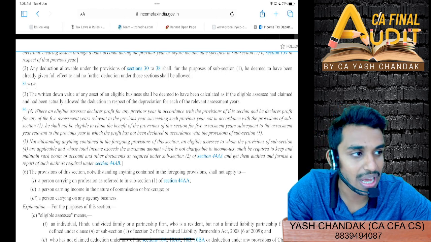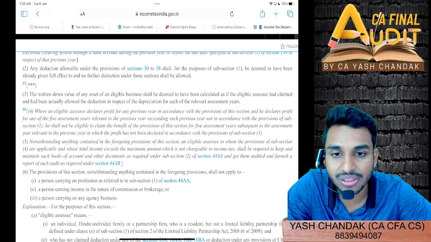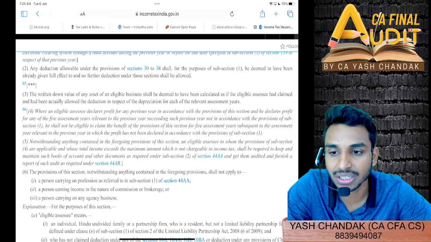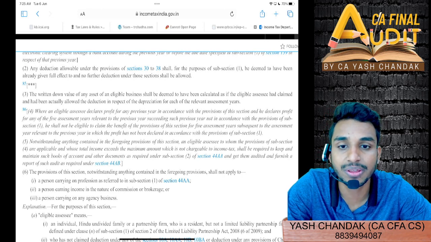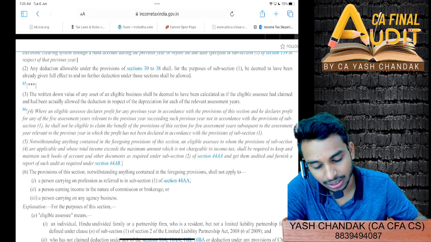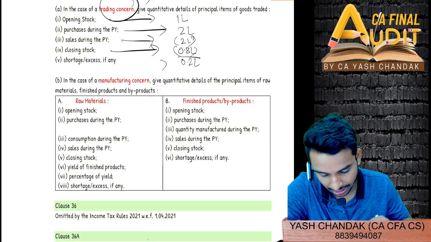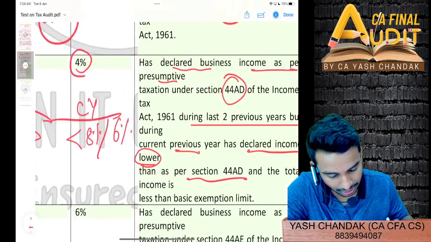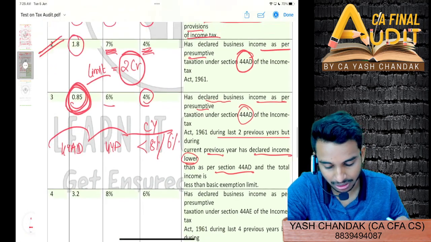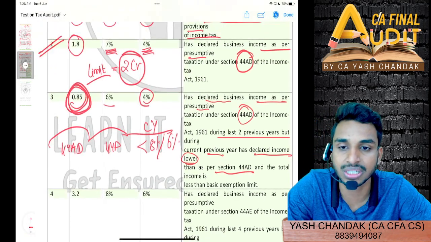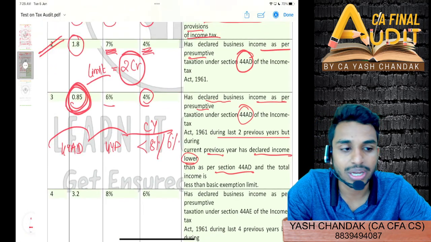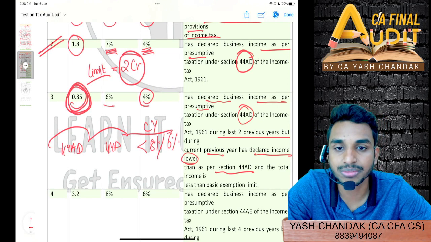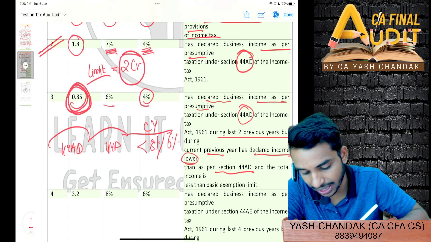I told you in the class also that in 44AD subsection 4 there is this point which is mentioned, right? The income should exceed the basic exemption limit. Tell me, so here it won't be applicable. Tax audit will not apply because the income is less than the basic exemption limit. Are you getting it or not? The income is less than the basic exemption limit, so here the tax audit will not apply.